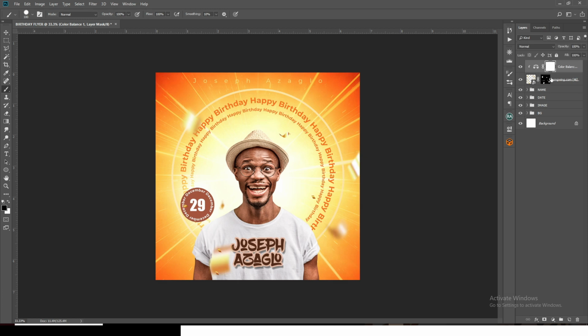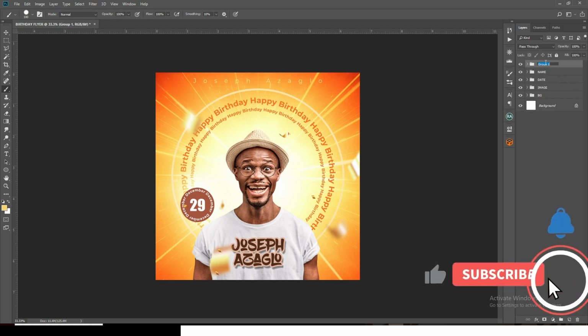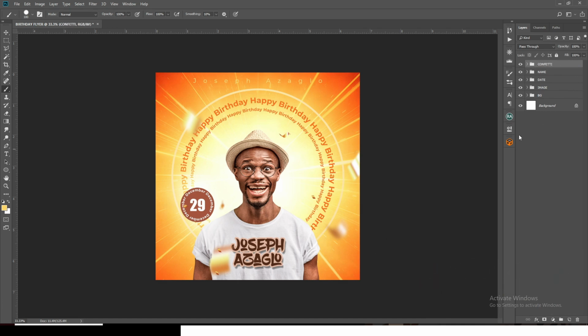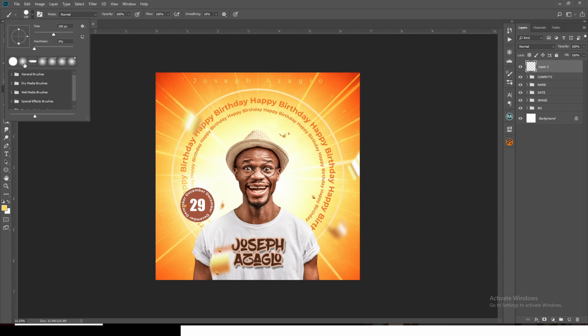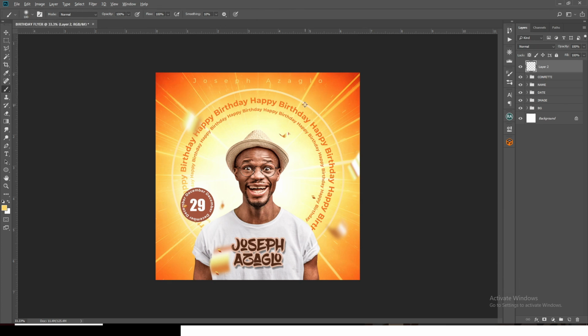Okay, so let's put it in a group, and then let's call it Converti. Now let's bring in our glues. And our glues, I'm going to pick my brush. I'll go and set it to soft round brush this time, and then hold Alt, and then I'll pick those lighter colors, and then set caps lock off, increase it a bit more, and then I'll just go and click somewhere here, and then I'll set it to linear dodge. Good, Control T, and then let's just push it in there.